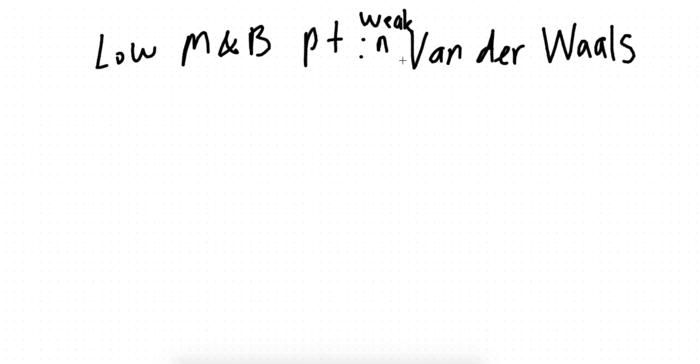So low melting and boiling point because of weak van der Waals forces. Now, let's think about this logically, students. When the bonds are weak, let me give you an example. When the love between a man and a woman is weak, isn't it easier for the relationship to break? Correct, isn't it? But if the bond is strong, they love each other, no one can break the relationship. So same thing, guys.